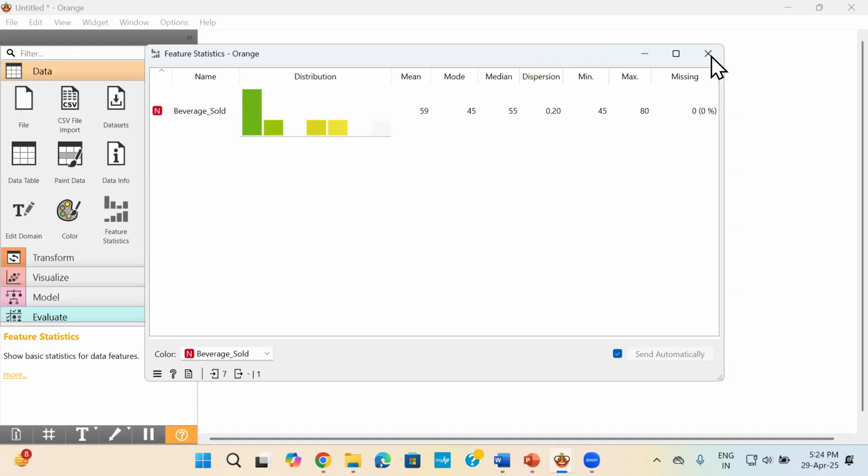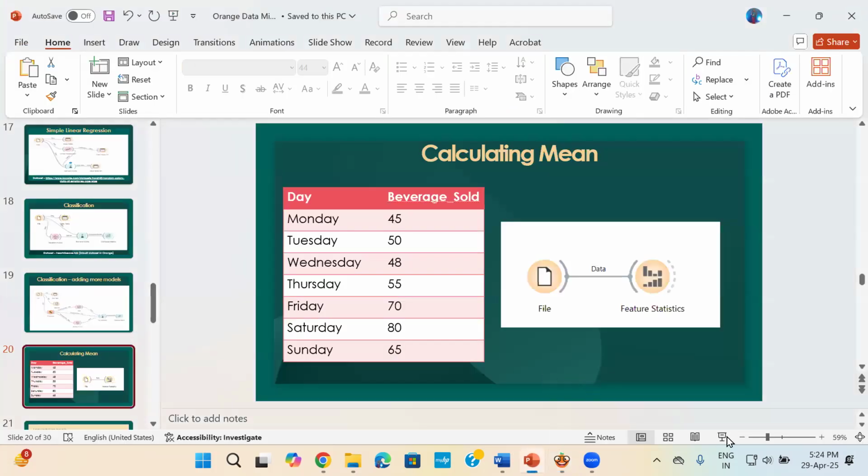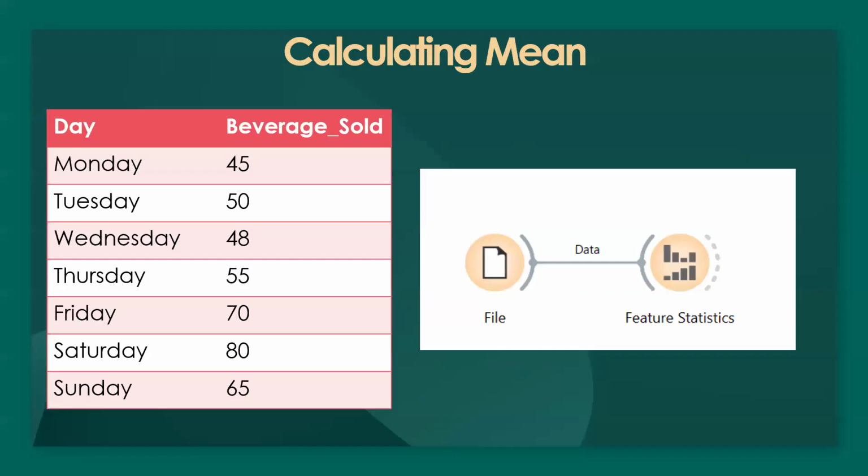Saving option is also there. So this is how you can do a simple mean, median, mode with your students using the feature statistics option. Okay, so a very helpful tool and very, very visual. You don't have to do much. You just must know which next widgets to use.